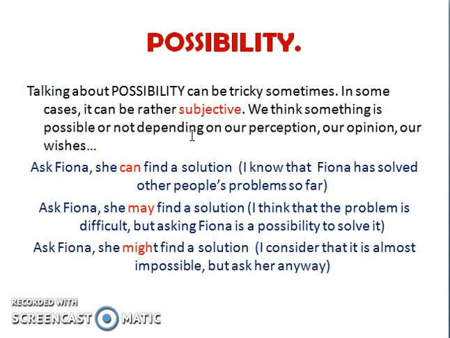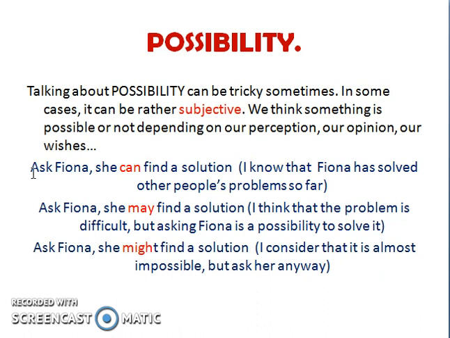Talking about possibility can be tricky sometimes. In some cases, it can be rather subjective. We think something is possible or not, depending on our perception, our opinion, or wishes. In the following 3 examples, you can see what I mean.